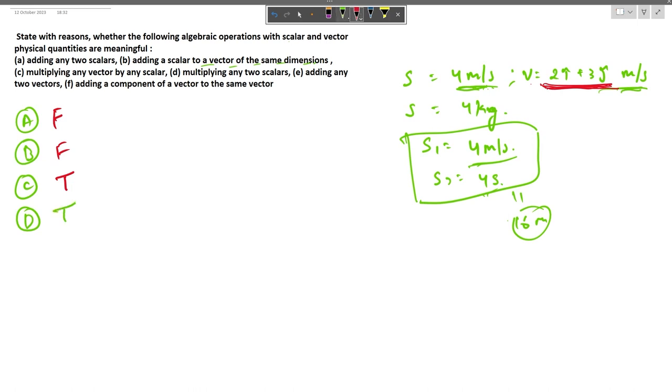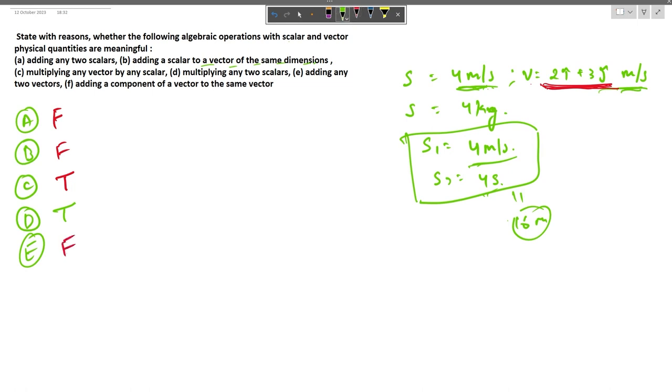Now in the fifth option we have adding any two vectors. For addition of two vectors, they should have the same dimension, so it can't be true, just like adding two scalars. So this is not always true.